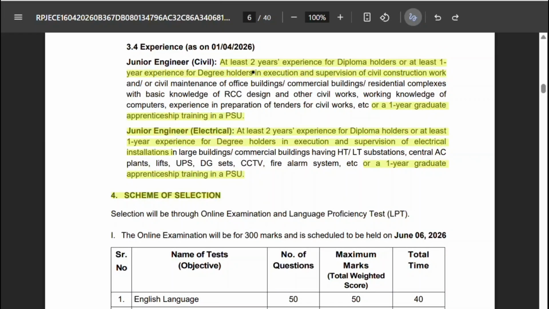For junior engineer civil, at least 2 years of experience is required for diploma holders, or at least 1 year experience for degree holders in execution and supervision of civil construction works. 1 year apprentice also considered in PSUs. The same goes for electrical. You can pause the screen and see the experience criteria for junior engineer electrical.